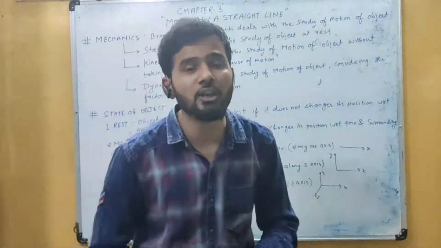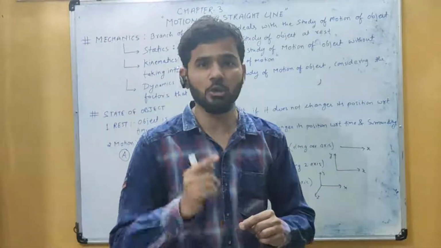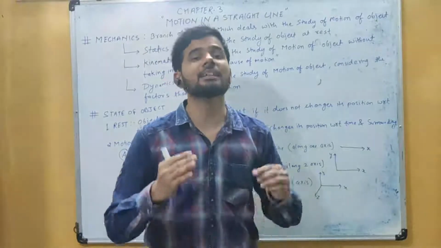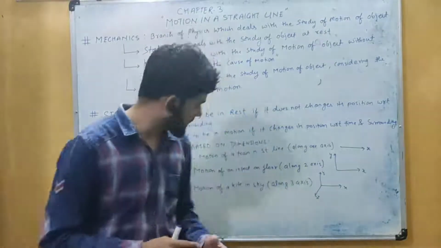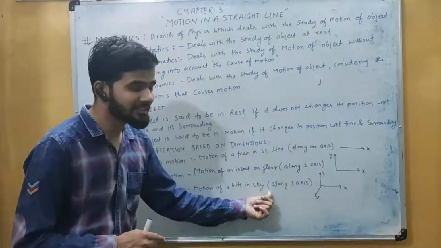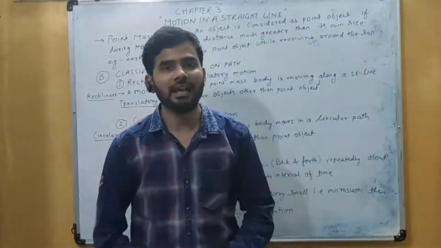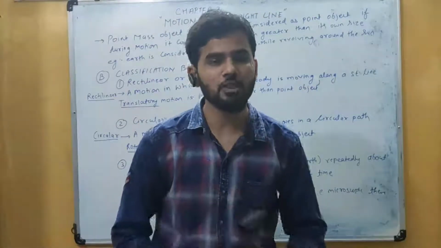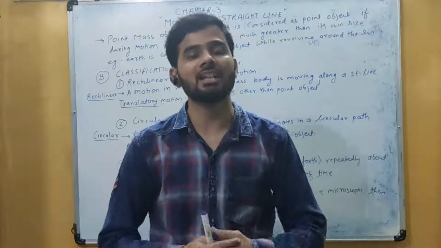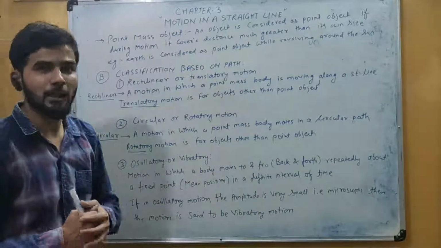If an object is moving along the three different directions, मतलब वहाँ पर उसके तीनों component होंगे x, y and z, then we can say that the object is in 3D motion. You can see the motion of a kite in sky, that is the three-axis motion, or you can say that is 3D motion. So after looking at the classification of the motion based on the dimensions, we have another classification, that is the motion of the object based on the path.